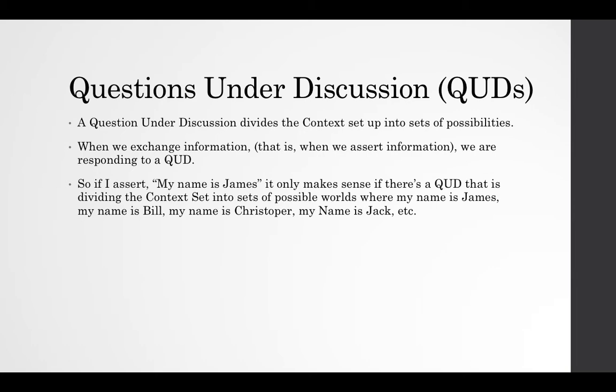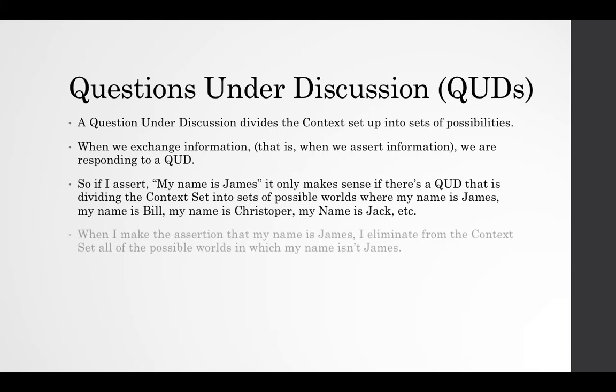So if I assert that my name is James, it only makes sense if there's a QUD that is dividing the context set into sets of possible worlds where one of these sets is a set of possible worlds where my name is James, another is a set of possible worlds where my name is Bill, my name is Christopher, my name is Jack, etc. When I make the assertion that my name is James, I eliminate from the context set all of the possible worlds in which my name isn't James. So this is what we already said about the context set. When I add a proposition, when I assert a proposition, it makes the context set smaller. And the way that it makes the context set smaller is it eliminates all of those other options, all of those other possibilities given the question under discussion.